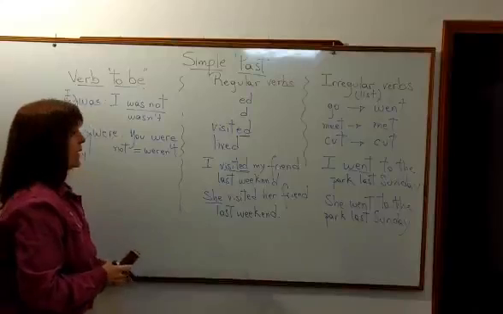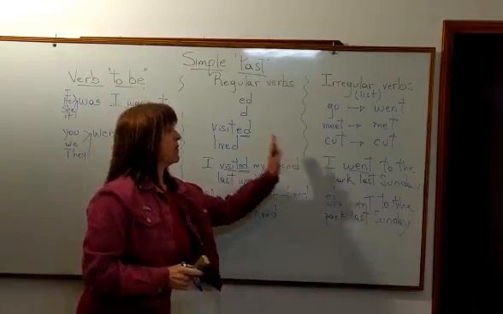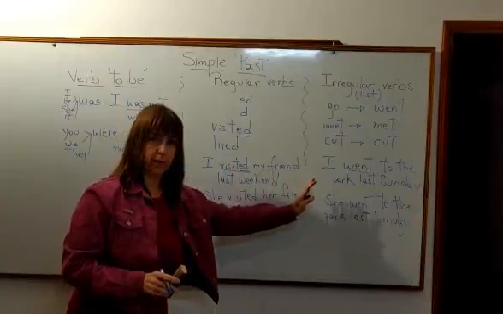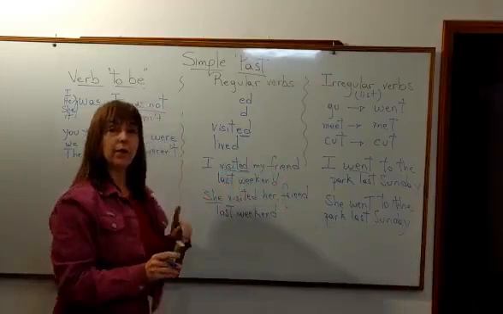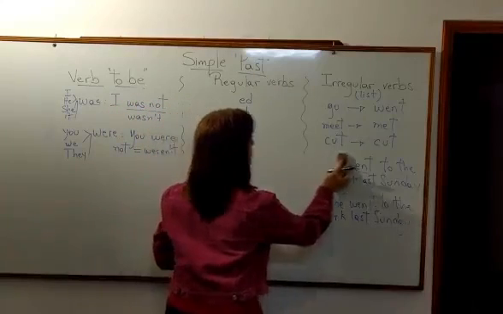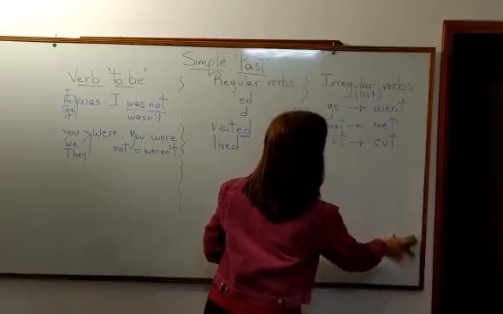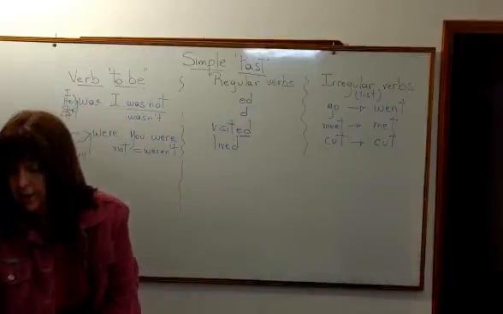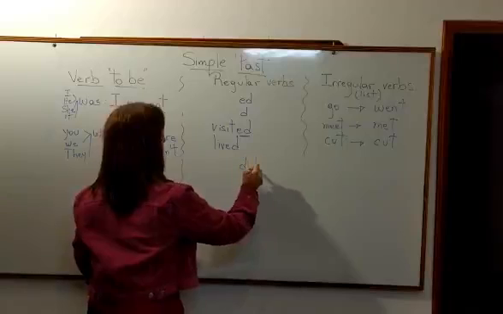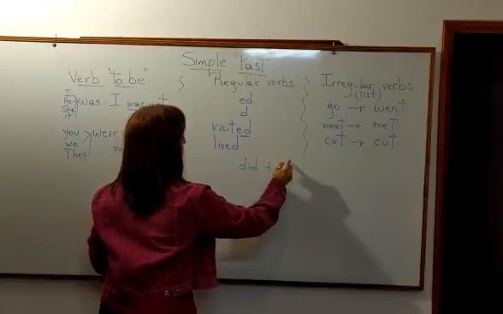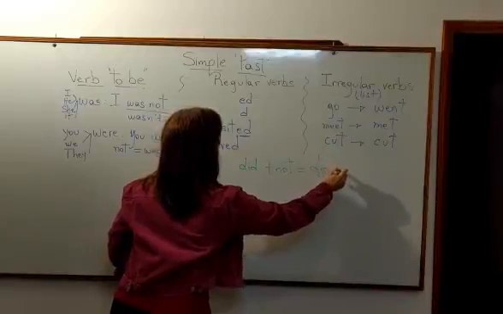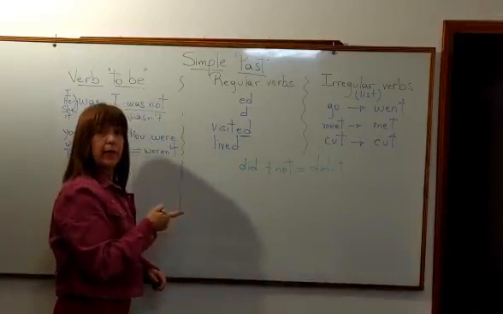Okay? But what happens here with these regular and irregular verbs? Well, this is totally different because I need the help of the auxiliary did. Here it is different. I need did plus not, which is didn't, for the negative. Okay?